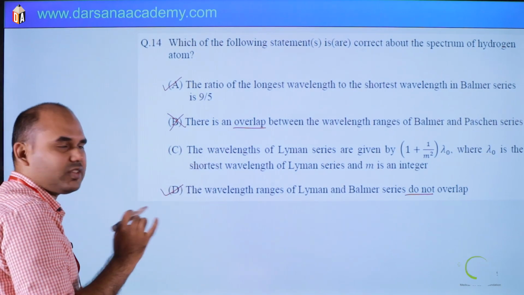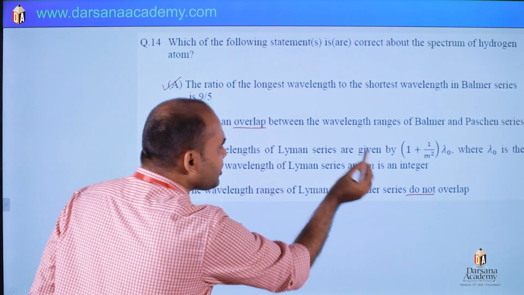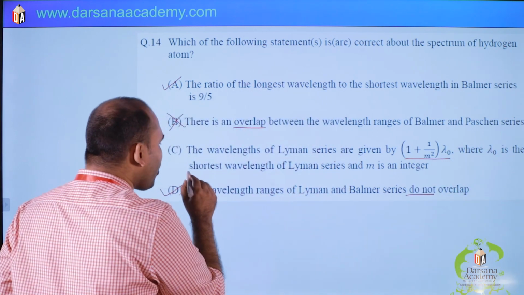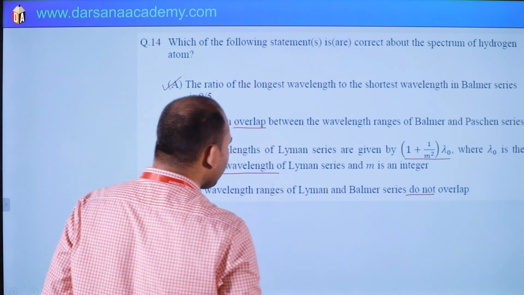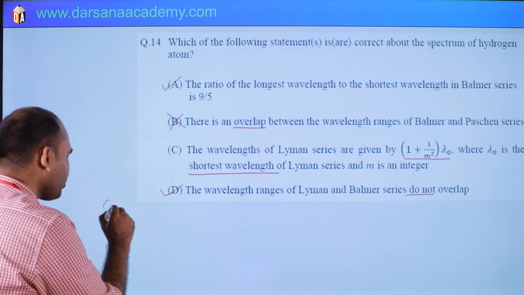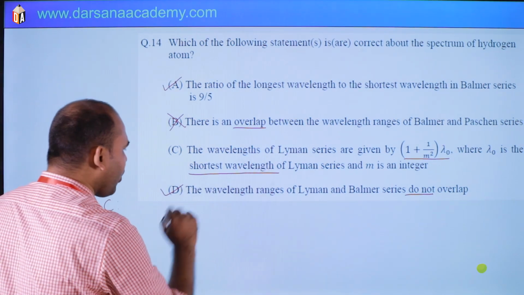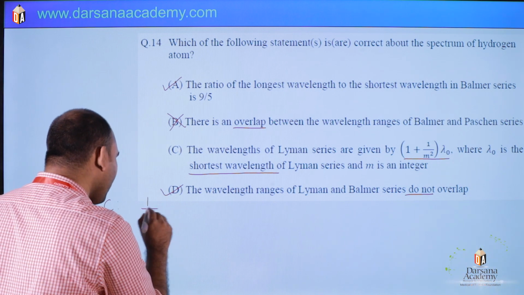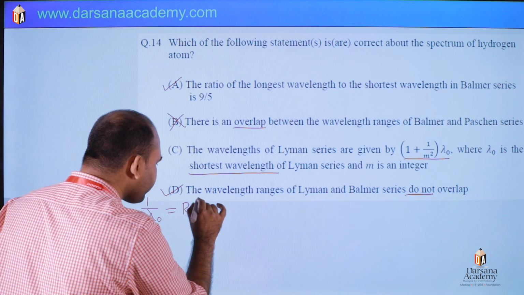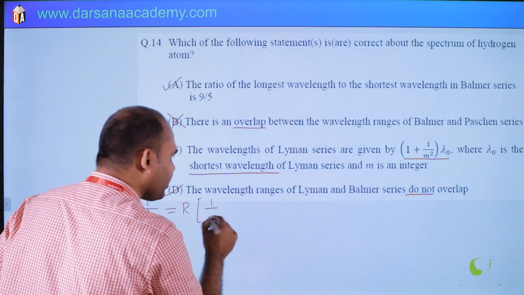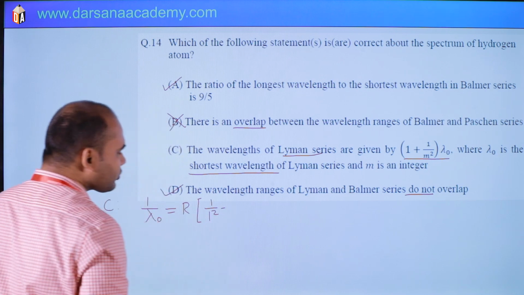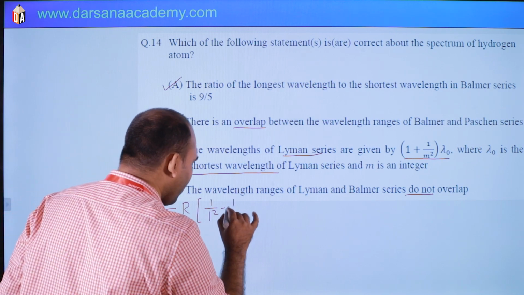Then option C. The wavelength of Lyman series is this one, λ0, where λ0 is the shortest wavelength. Shortest means corresponding to maximum energy. So option C I am solving here. First of all, shortest wavelength means 1/λ0 is, for Lyman series, R(1/1² minus 1/infinity).